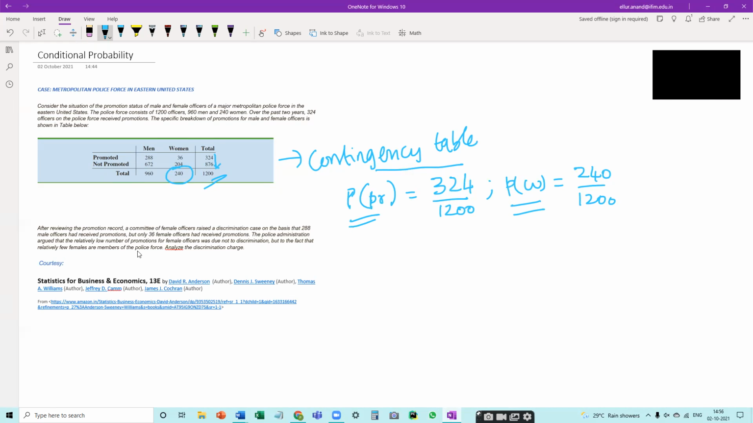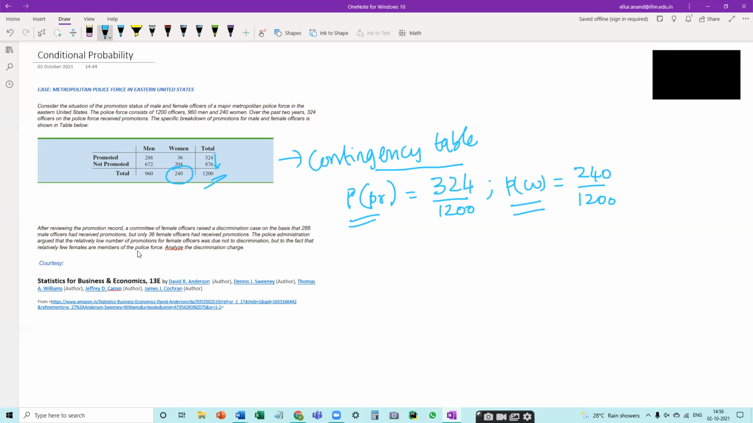That's why these are called marginal probability values. You can check that these are probabilities of finding a single event. So this is the probability of occurrence of a single event, either promoted, not promoted, men or women, obtained by taking the marginal values of the table. That's why these are called marginal probability values.